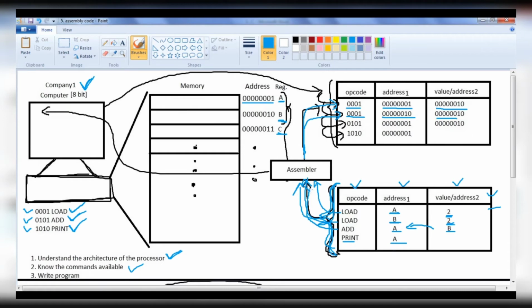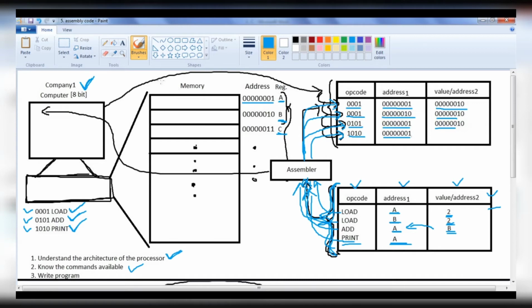Then it takes the next instruction, converts that also to the machine code, and we know that add binary equivalent is 0101, so it places here 0101. Then it puts the address of the register A, puts the address of the register B. Then it takes the next instruction, converts that also to the machine code. So print has the binary equivalent or machine equivalent 1010. It places that, then puts the address of the register A.